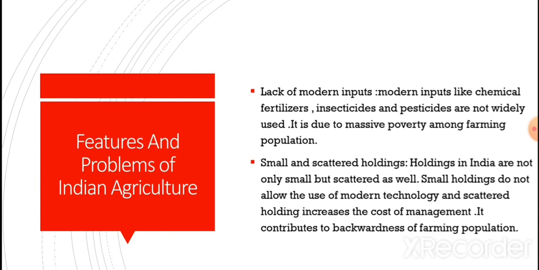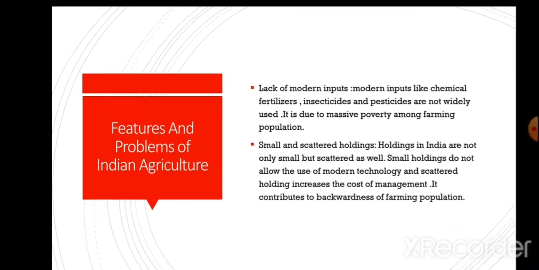Small and scattered holdings. Holdings in India are not only small but scattered as well. Scattered means fragmented. Small holdings do not allow the use of modern technology and scattered holdings increase the cost of management. It contributes to the backwardness of the farming population.